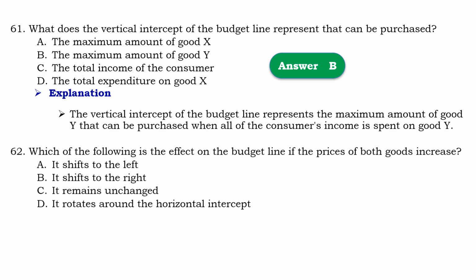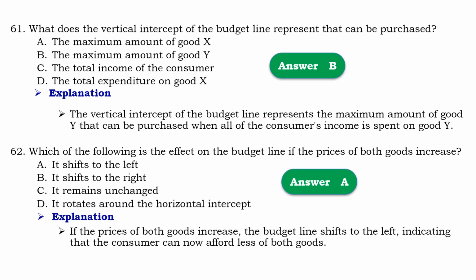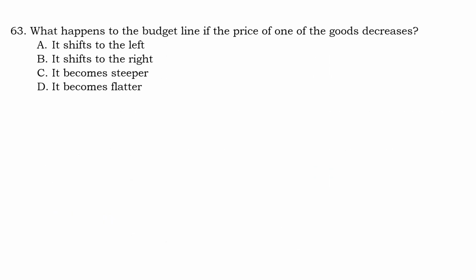Which of the following is the effect on budget line if the price of both goods increase? So that should be A, it shifts to the left. Means that if the price of both goods increase, the budget line shifts to the left, indicating that the consumer can now afford less of both goods. Question number 63: what happens to budget line if the price of one good decreases?